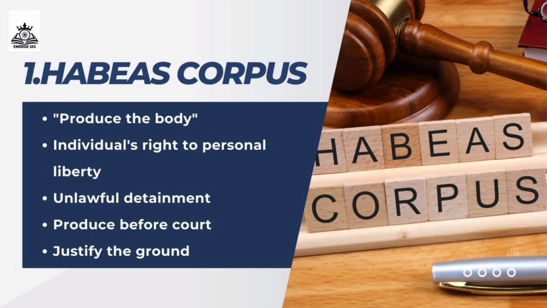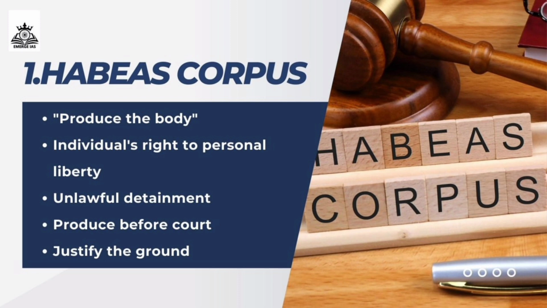When a person is unlawfully detained, remember, unlawfully detained by someone, any authority, that may be police or government authority or a private person, even their parents, anyone can be that authority. So the court will direct that particular person or that authority to produce the detained person before the court, and also they have to justify the grounds of the detention, why they detained the person. They have to justify the reason before the court. This is all about habeas corpus.